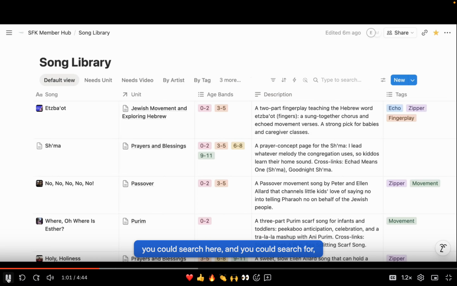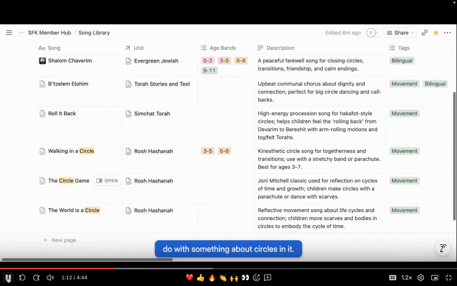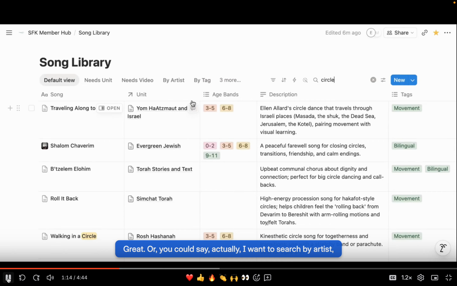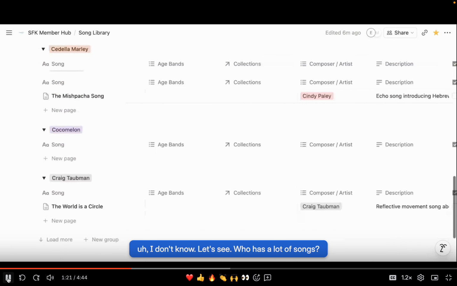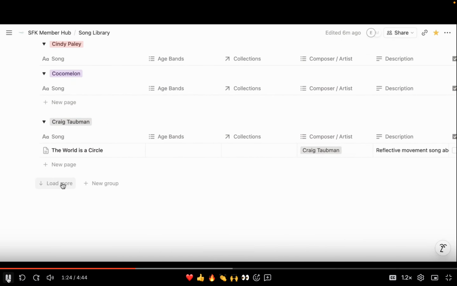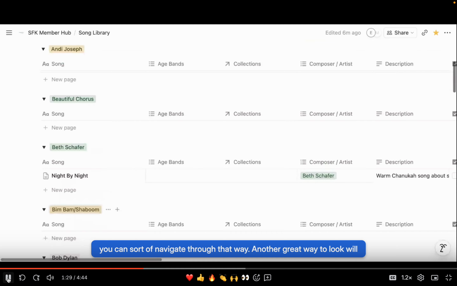So you could search here and you could search for, let's say, Passover. No, I don't want to do Passover. We could say circles if we're talking about circles. And so these are all things that have to do with something about circles in it. Great. Or you could say, actually, I want to search by artist because I want to look at everything by, I don't know, let's see, who has a lot of songs? By DJ Raffi. So you can sort of navigate through that way.